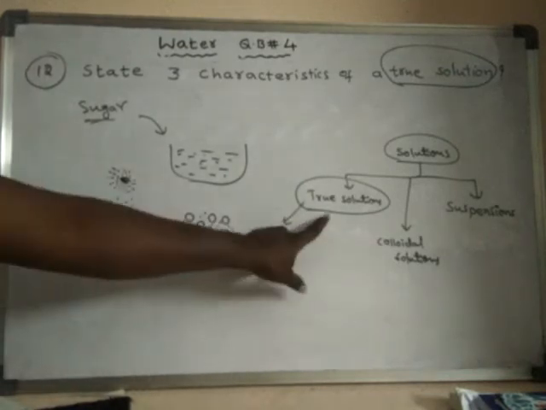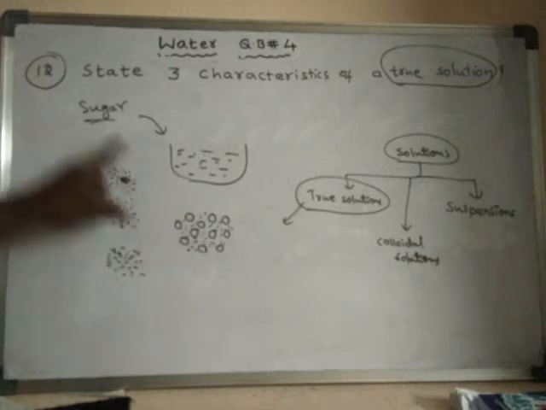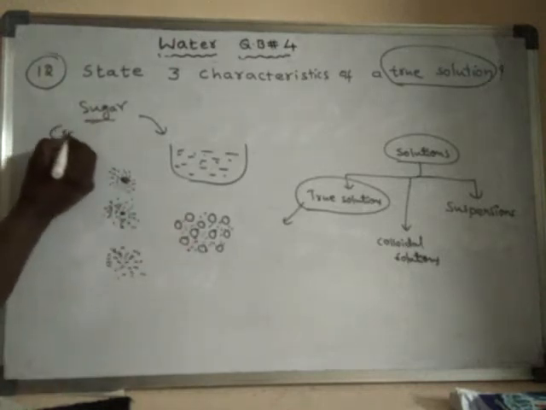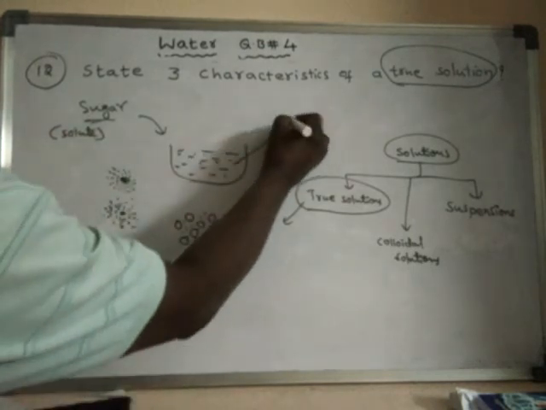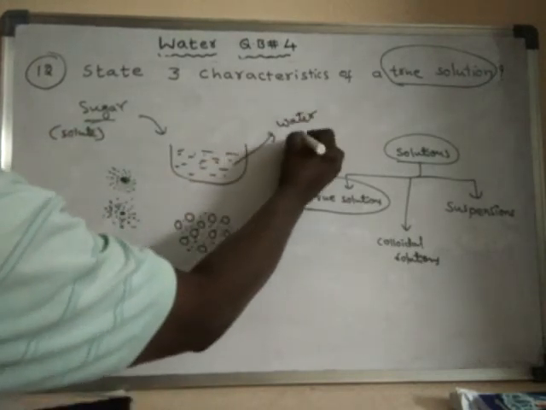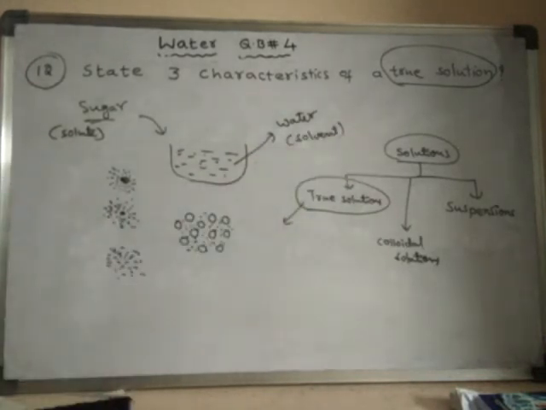In a true solution, the solute particles, here the sugar, are said to be the solute, and water is the solvent.